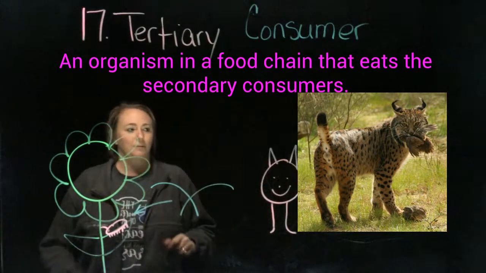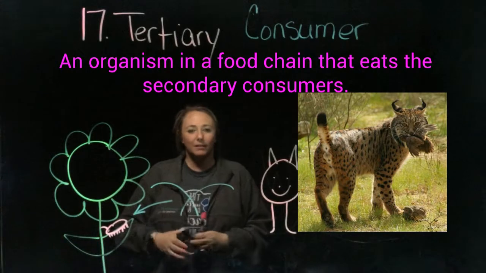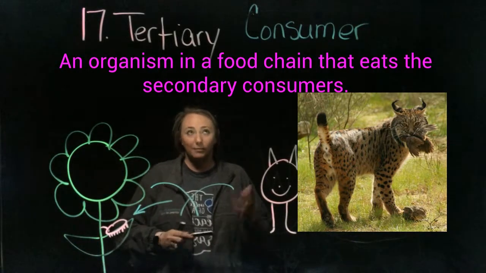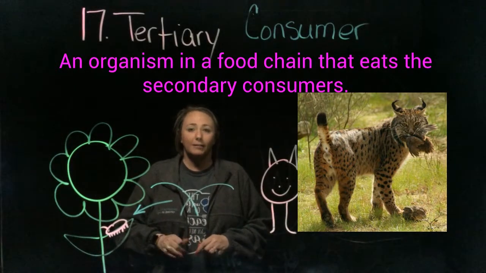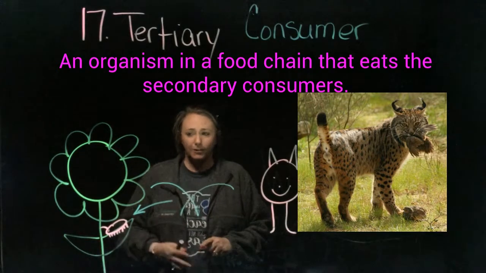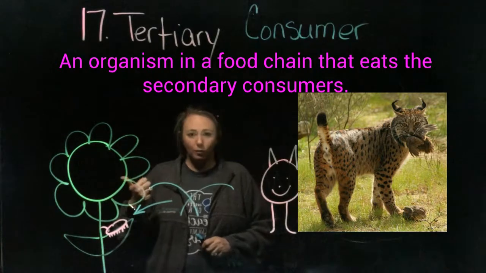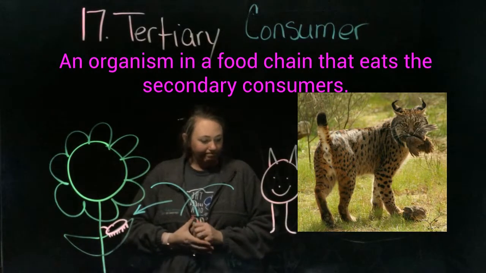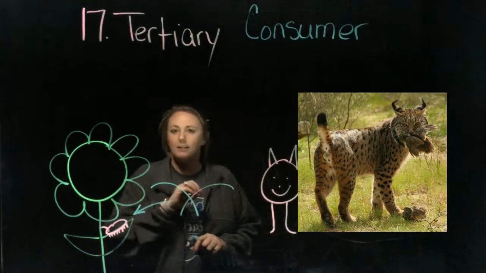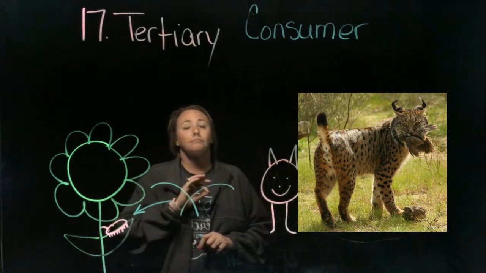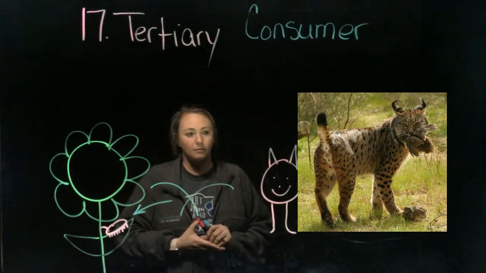Hopefully the pictures that I put in here will help you out. So, anyway, that is our last word. This is our food web, food chain vocabulary. If you have any questions on any of these words, please let me know. I think the main words you really need to know are prey, predator, producer, consumer, food web, food chain. Your omnivore, carnivore, and herbivores, those are your different types of eaters. Meat eater, plant eater, or both.